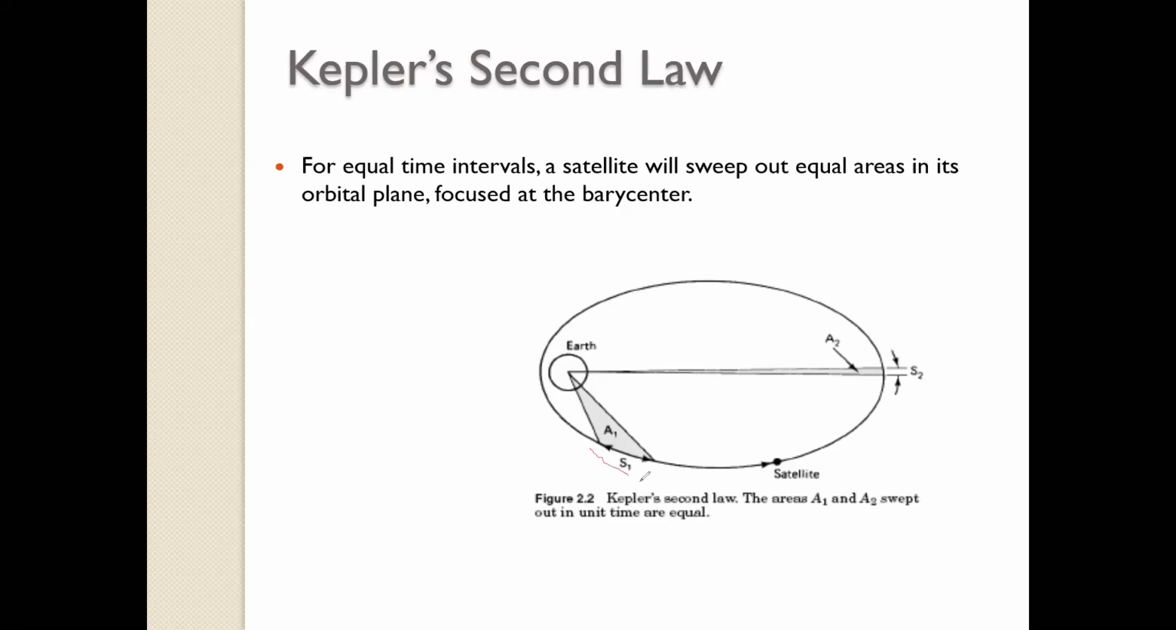This portion is near to the earth, and this is the portion which is farther from the earth, and it says that equal area, that is A1 is equivalent to A2. The area traversed by the satellite in the same time is equal. If I say that it is the area traversed in 1 second, this is also the area traversed by the satellite in 1 second.